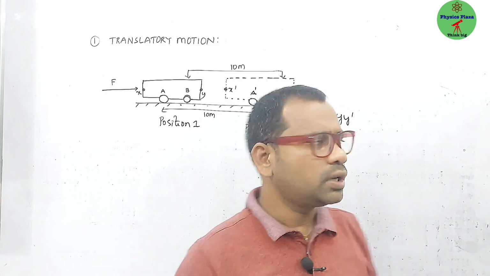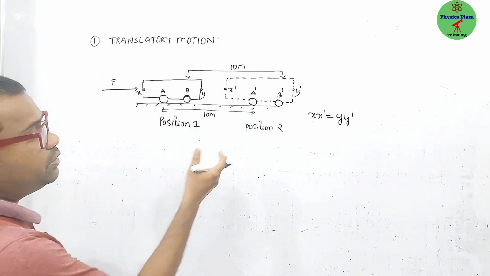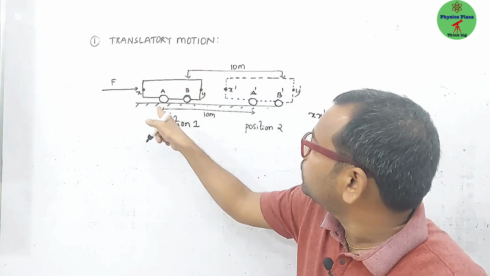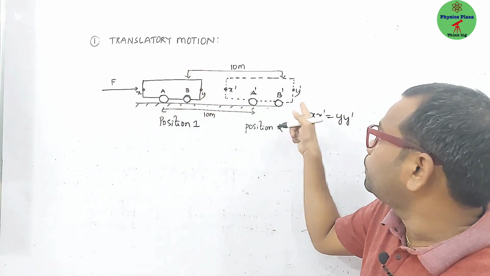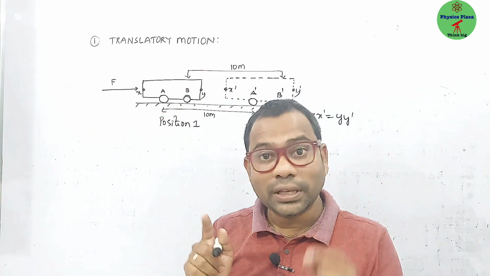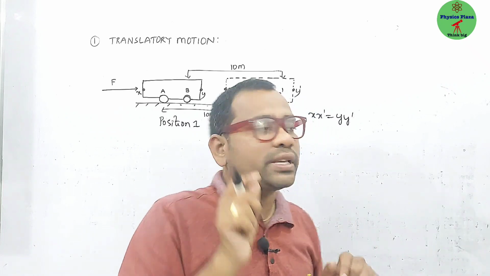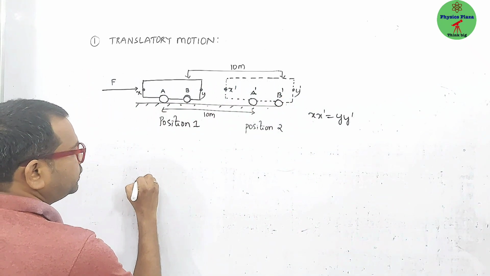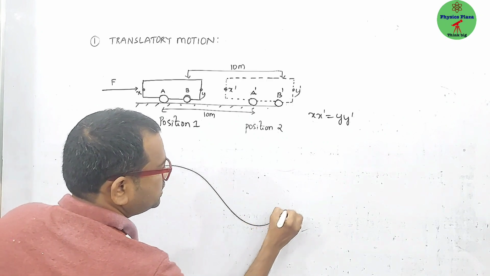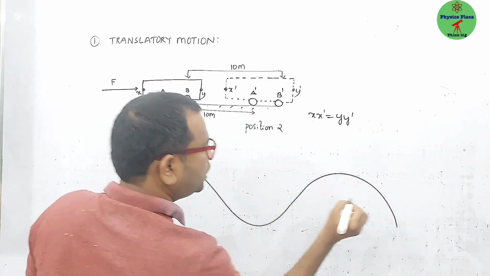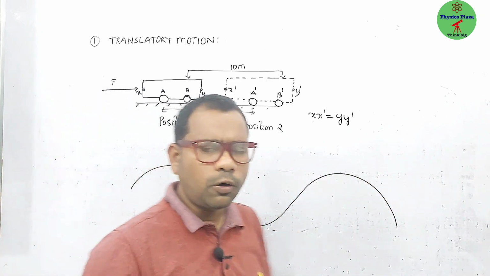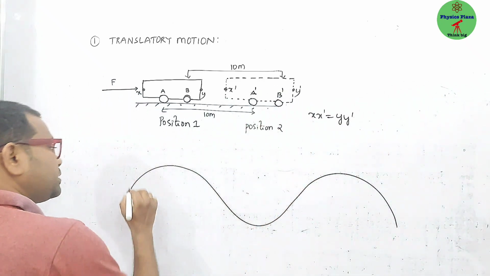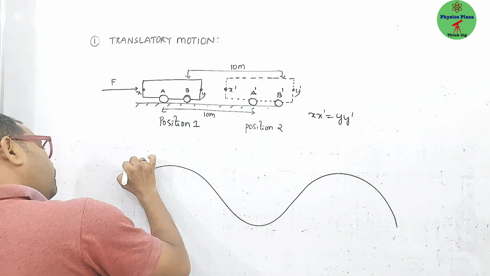Then you may get one doubt. Sir, by seeing this example, you think that translatory motion means the body is going along a straight line path. Oh, you are thinking like that. Then let me take one more example. Suppose here is some path like this, some road I have taken. Children, do you think that roads must always be straight only? No chance.